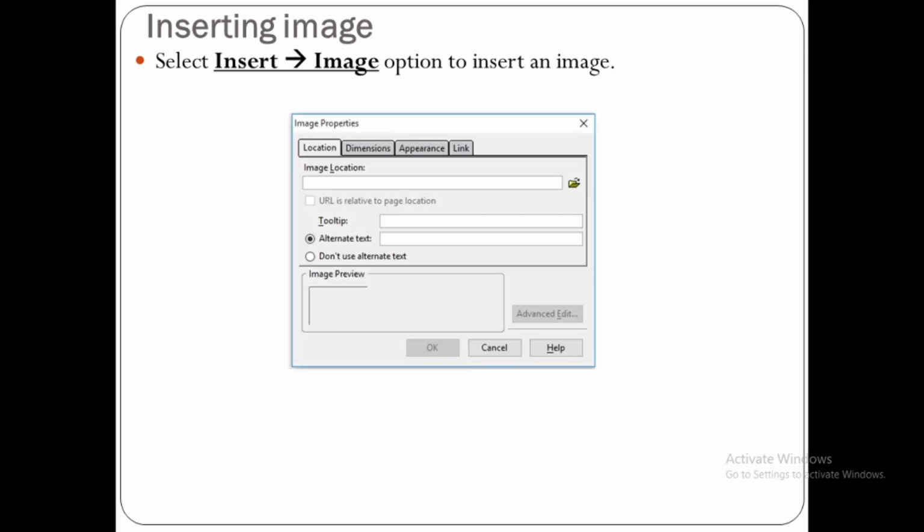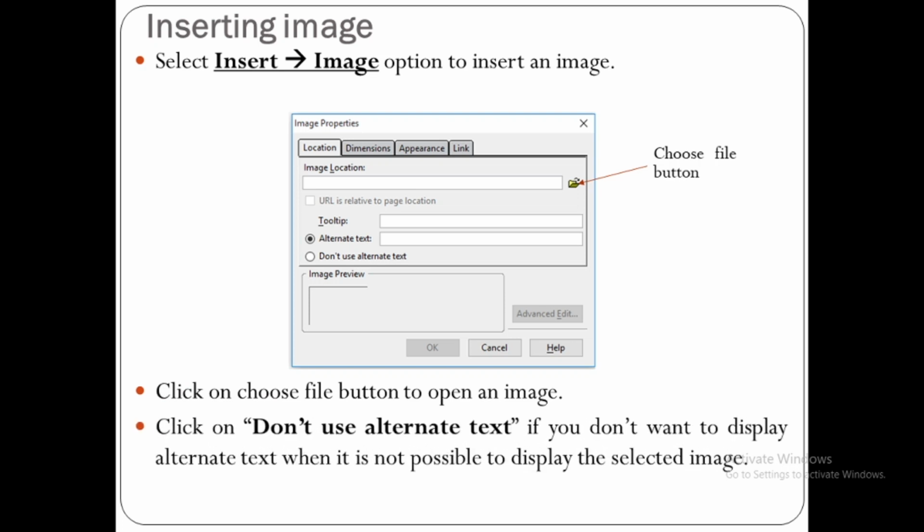Now how to insert image. In Composer, if you want to insert image, then you have to select insert image option. When you select this option, it will display a dialog box. Here you can see a small icon is given, that is actually the choose file button. Click on choose file button to open an image. It will display open dialog box.